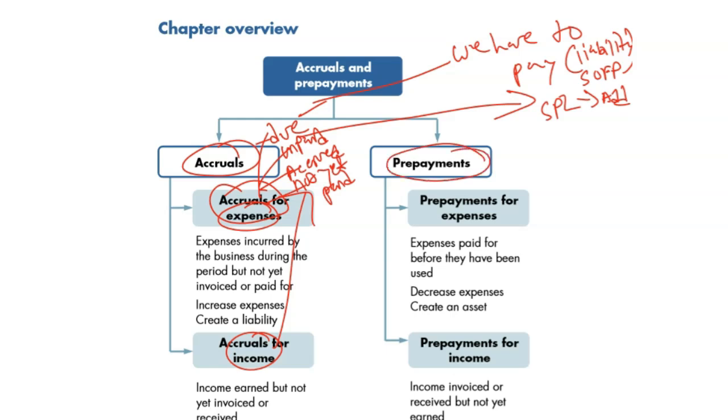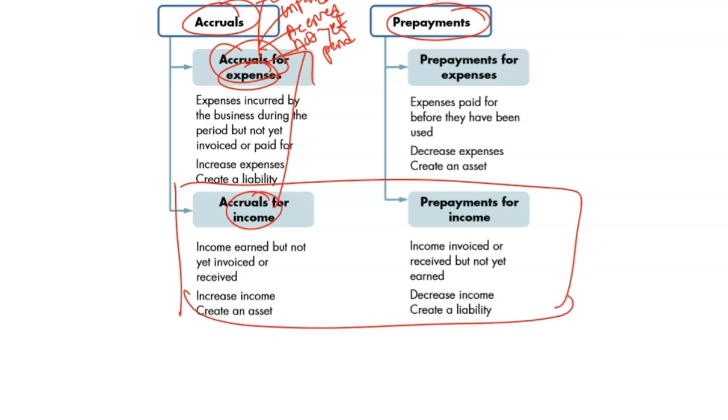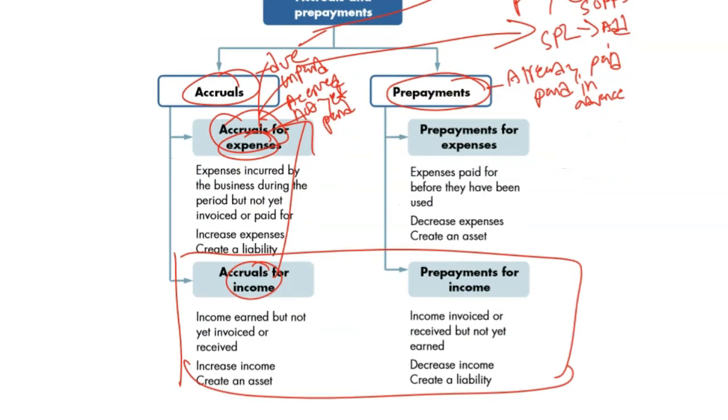And then prepayment of expense. Let's talk about this one first. Then I'm going to cover the income later. I'm going to thoroughly cover. I'm just giving you a little gist in this particular first video. Prepayment means already paid. You already paid for the services, but you didn't get the services yet. Or the goods could be. Already paid, paid in advance, we call it. Money gone out already, but we didn't get the services. We're going to get the services or products, which is a good thing, which is an asset. It's a current asset basically.